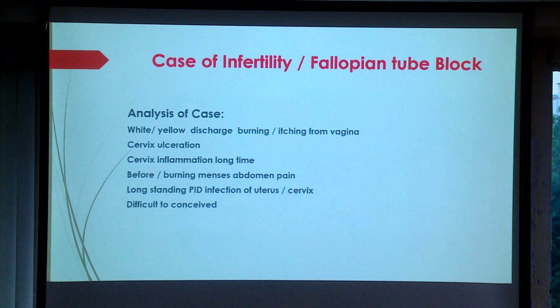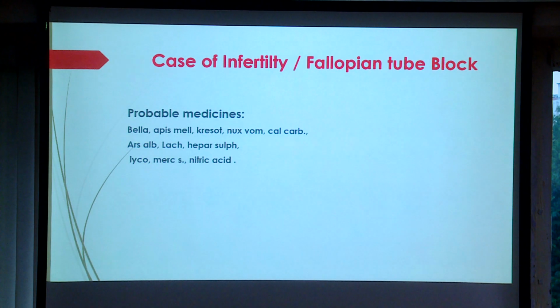What are the probable medicines for this from the Materia Medica? Belladonna, Apis mellifica, Creosotum, Nux vomica, Calcarea carb, Arsenicum, Lachesis, Hepar sulph, Lycopodium, Natrum mur and Nitric acid. These are the syphilitic and sycotic medicines, and these are the psoric medicines. Okay.